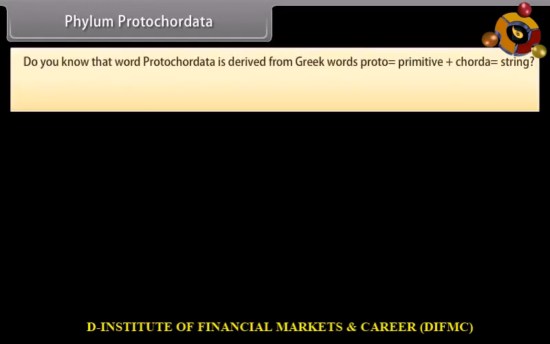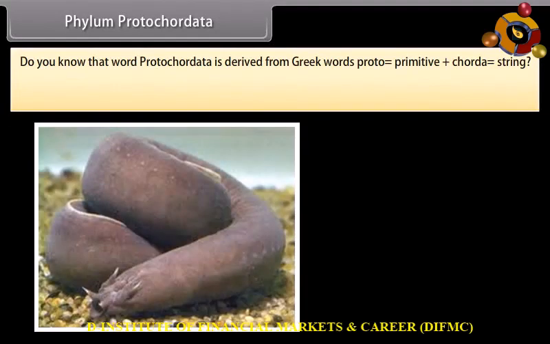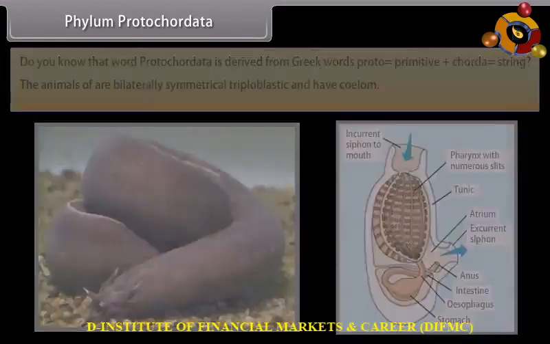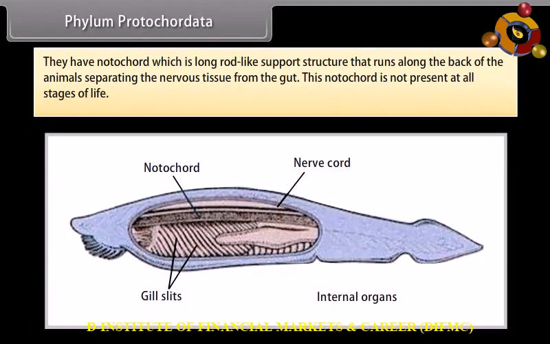Phylum Protochordata. Do you know that word Protochordata is derived from Greek words proto is primitive plus chorda is string. The animals are bilaterally symmetrical, triploblastic and have coelom. They have notochord, which is long rod-like support structure that runs along the back of the animals, separating the nervous tissue from the gut.